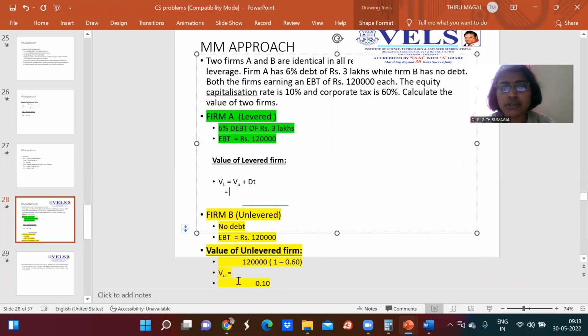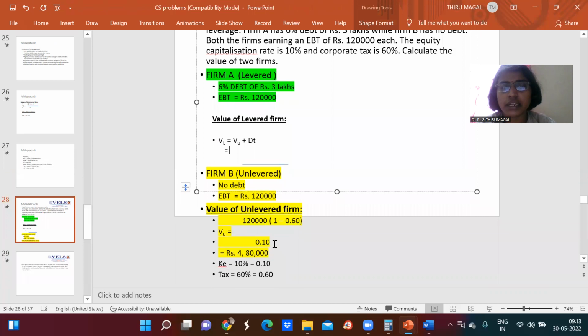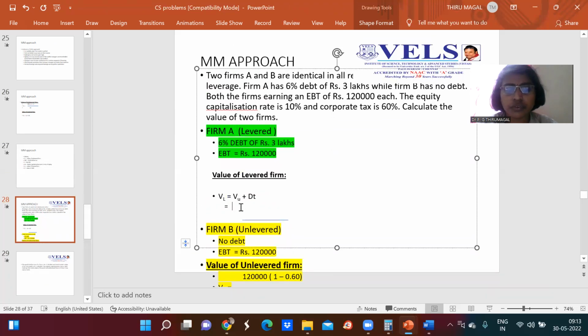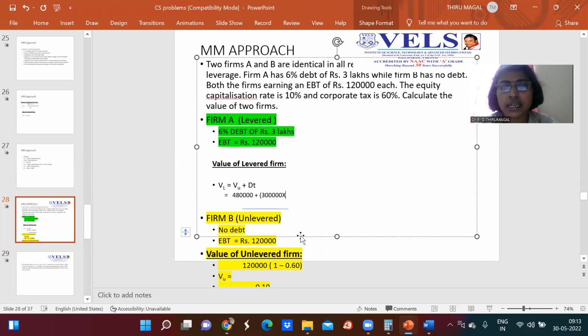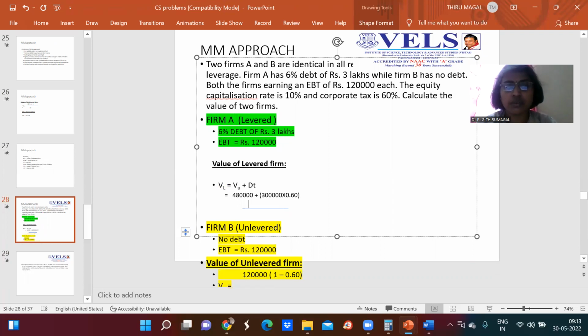So the value of the unlevered firm we found out is 4,80,000, so we use 4,80,000 plus debt multiplied with tax. As far as firm A, the levered firm, is concerned, they are using a debt of 3 lakh rupees. That should be multiplied with the tax rate. Tax rate is 60%, which means 0.60. So now let us simplify this.